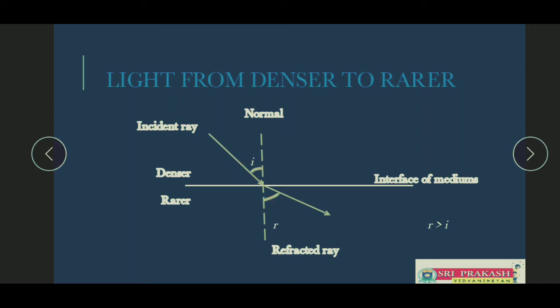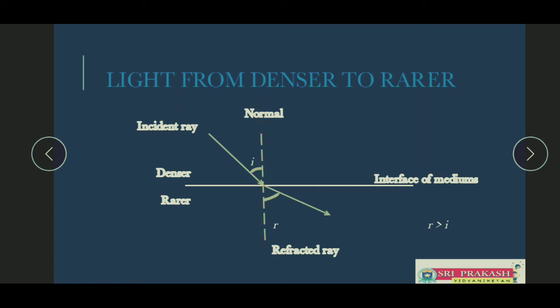There will be a difference in them. If the angle of incidence is 0, which means the incident ray travels in the normal direction, then in either case, whether it travels from denser medium to rarer or rarer medium to denser, it is going to continue straight.